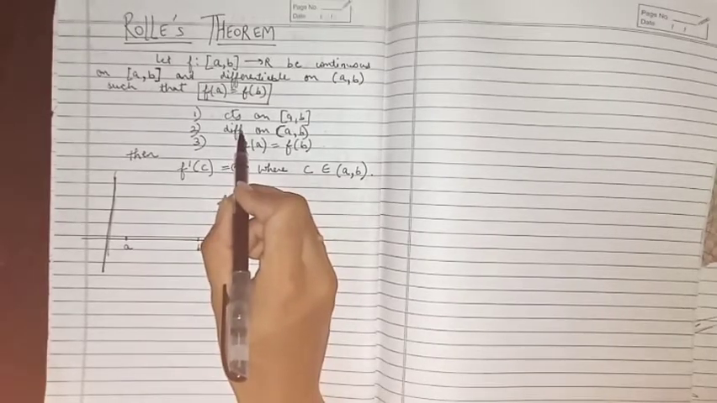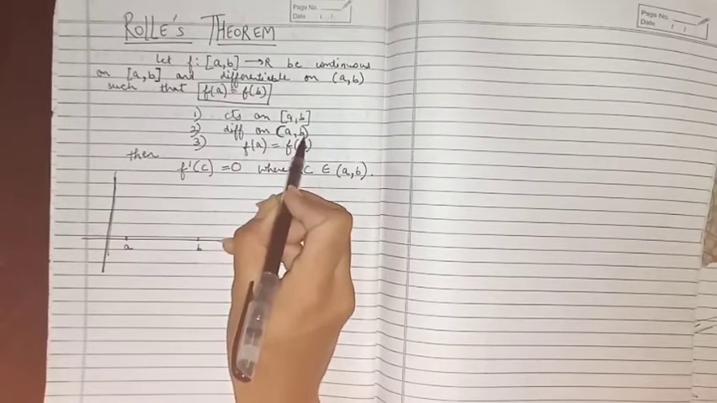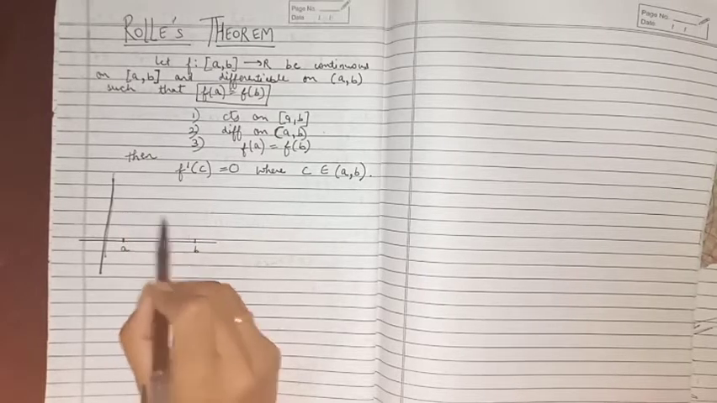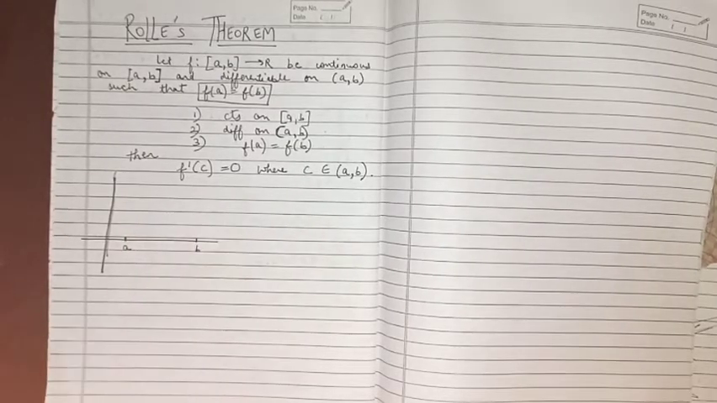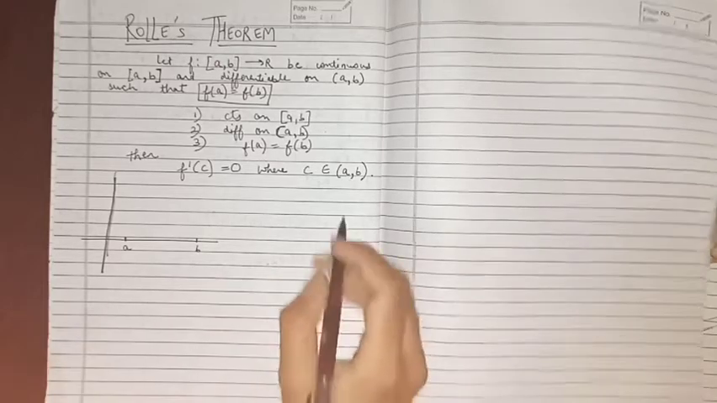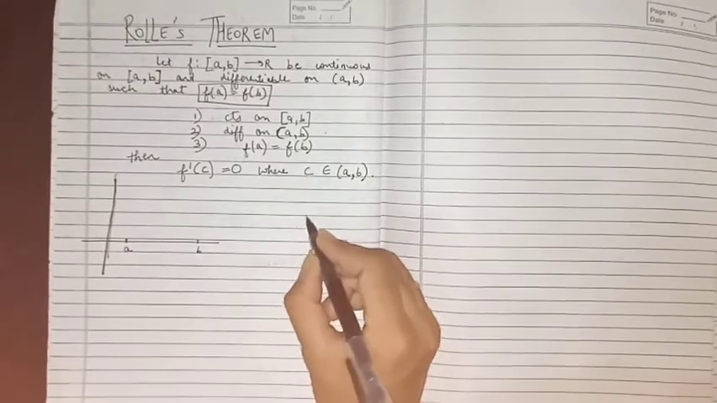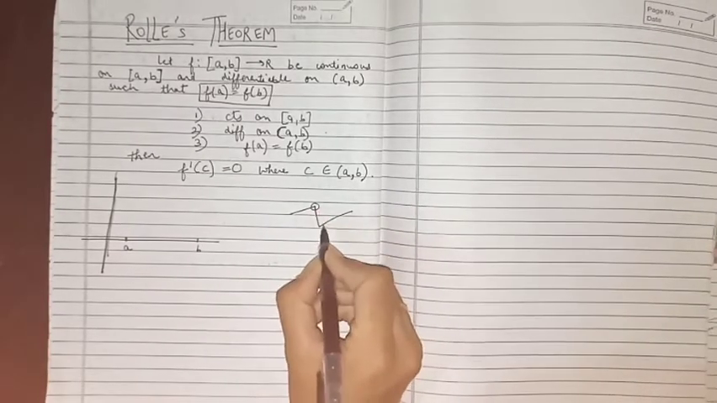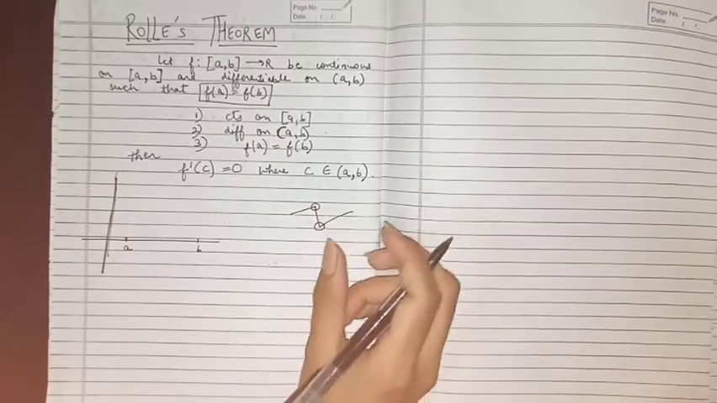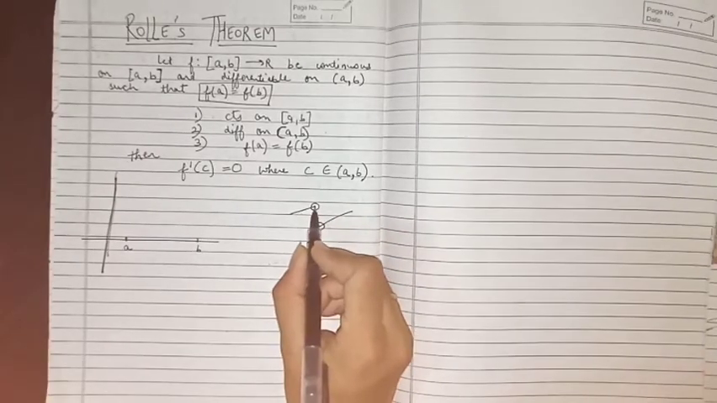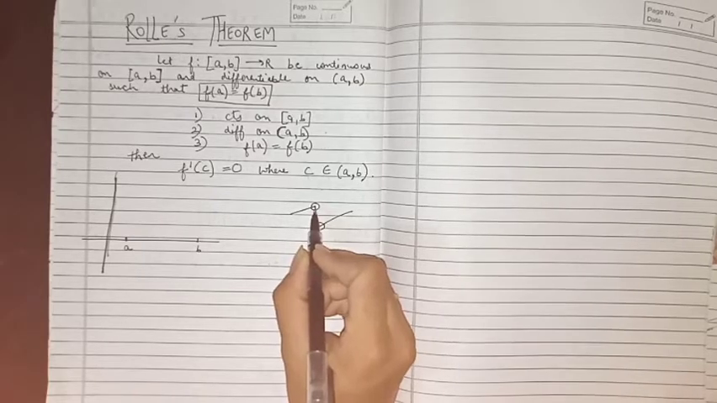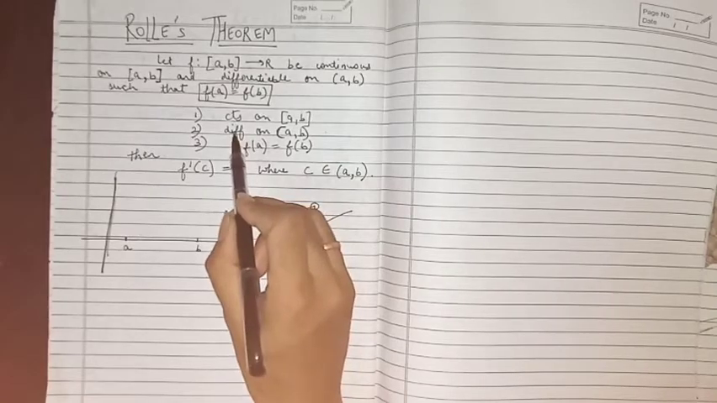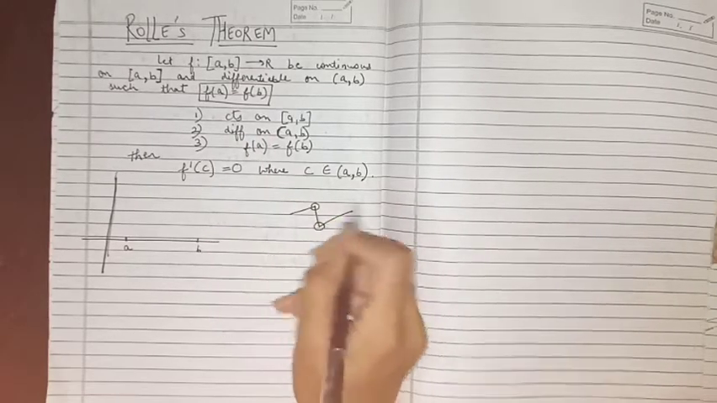The other condition is that the function is differentiable on the open interval (a, b). This means that there should not be any corner in the open interval a to b, because we know that at corner points the function is not differentiable. A corner point looks like this. If the graph is like this, that means there is one corner. Corner means sharp ends. So if the curve has any sharp ends or corners, then at that point the function can never be differentiable. So the second condition says the function is differentiable, that means the curve is a smooth curve.